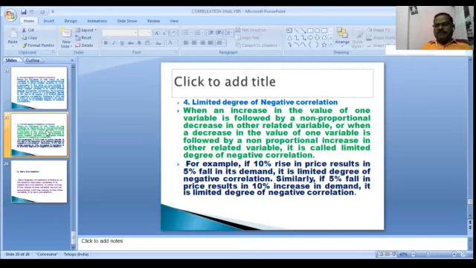For example, if a 10% rise in price results in a 5% fall in demand, it is limited degree of negative correlation. Similarly, a 5% fall in price and a 10% increase in demand is limited degree of negative correlation. That is the limited degree of negative correlation.